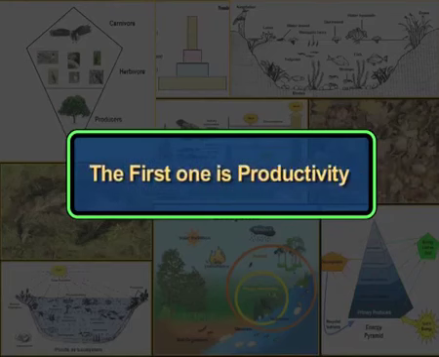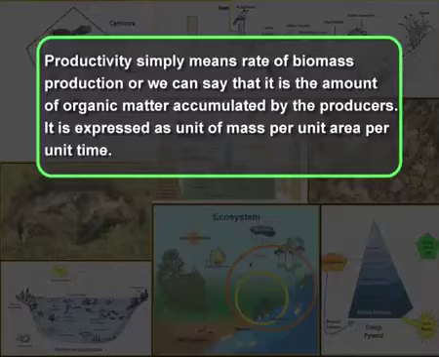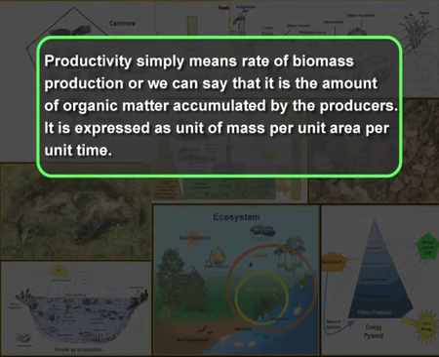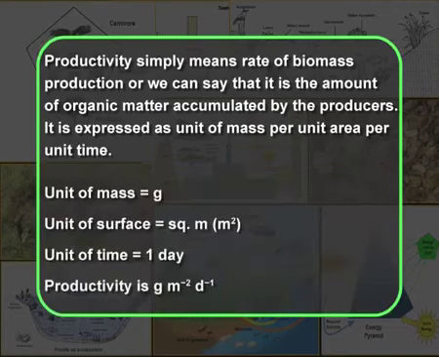Let me explain each one of them. The first one is productivity. What do we mean by productivity? Productivity simply means rate of biomass production, or we can say that it is the amount of organic matter accumulated by the producers. It is expressed as unit of mass per unit area per unit time. As you can see here, productivity can be mathematically written as gram per square meter per day.